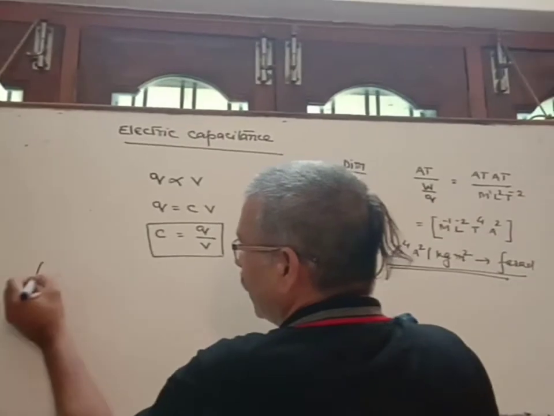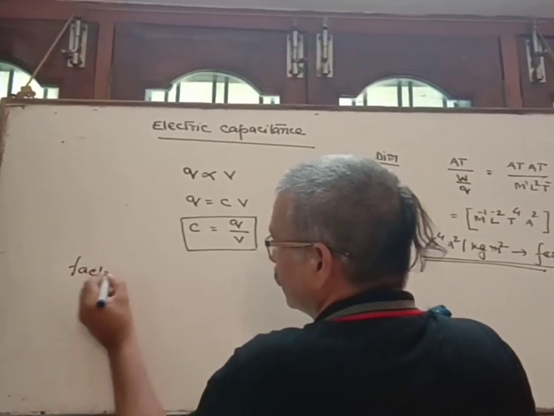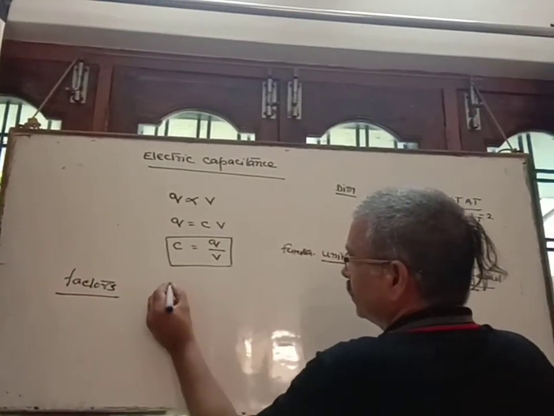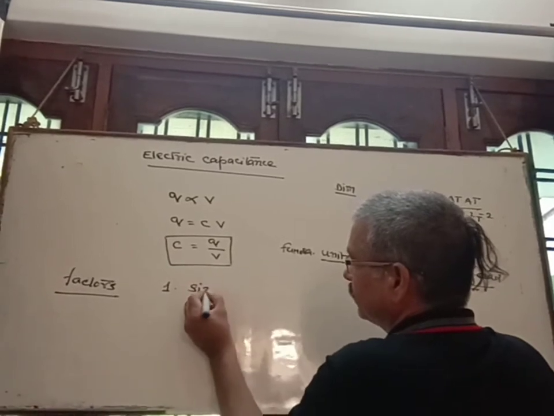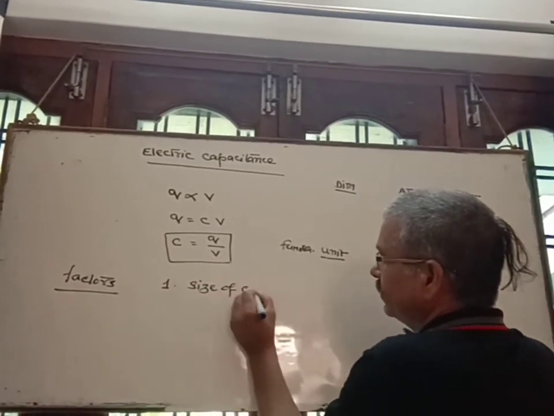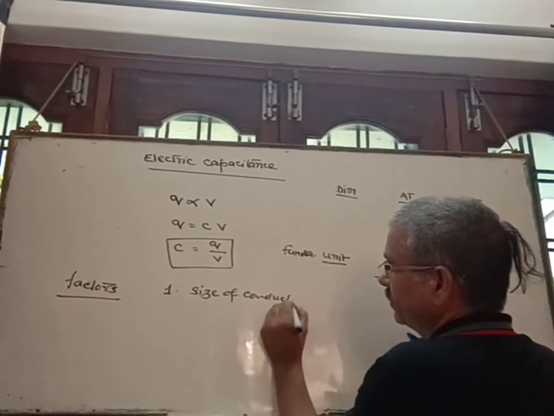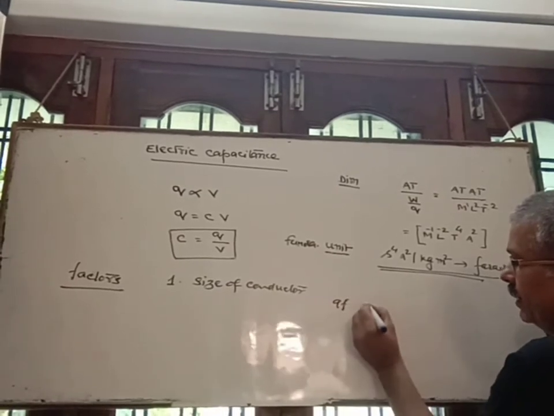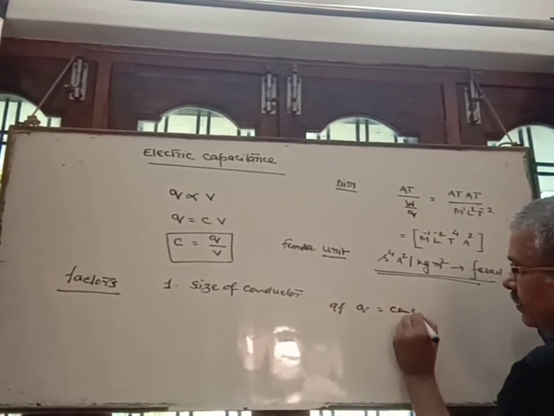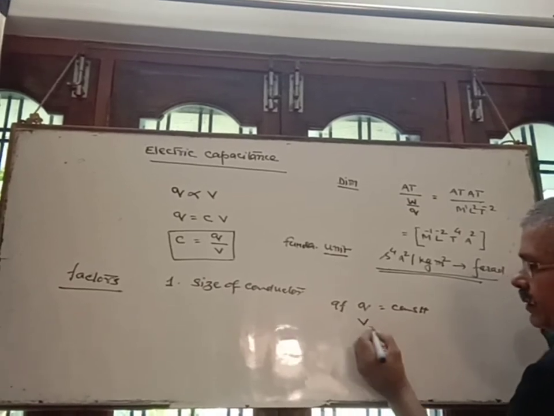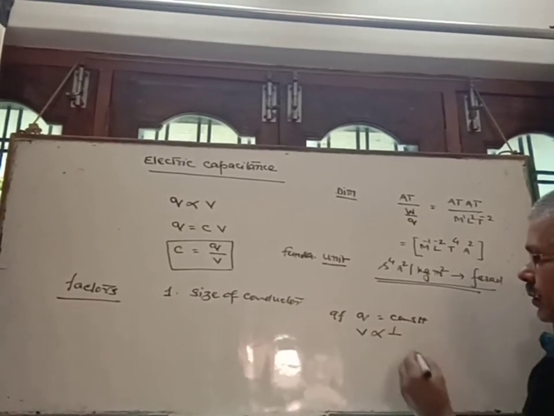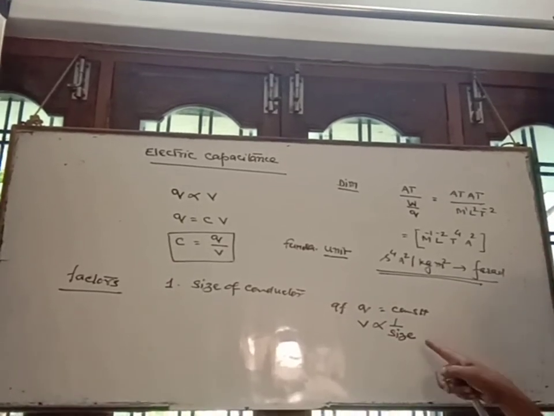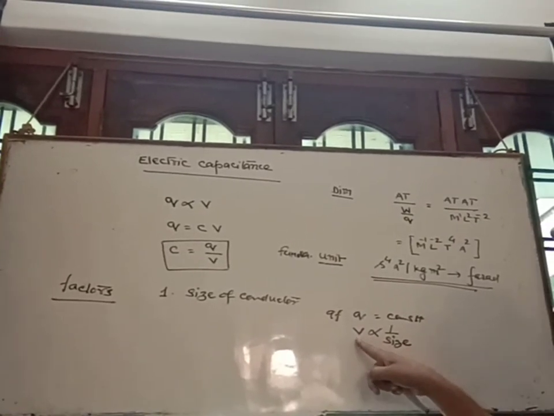Then what are the factors on which capacitance depends? Number 1, size of conductor. As you know, if the given charge is constant, then potential is inversely proportional to the size of the conductor. It means if the charge is constant and the size of the conductor is more, then its potential will be less.